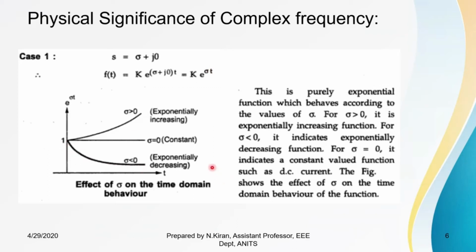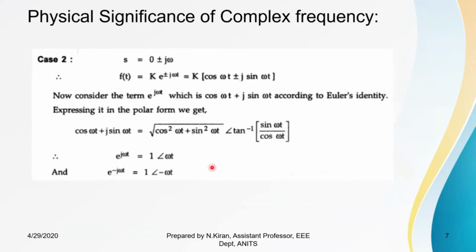The second case we can see is if there is no real part, if it consists only of an imaginary part. So if s is equal to plus or minus j omega, then f of t can be written as k into e power plus or minus j omega t. So e power plus or minus j omega t, I can write as cos omega t plus or minus j sin omega t. e power plus j omega t in polar form, I can write as 1 at an angle omega t. Similarly, e power minus j omega t in polar form, I can write as 1 at an angle minus omega t.